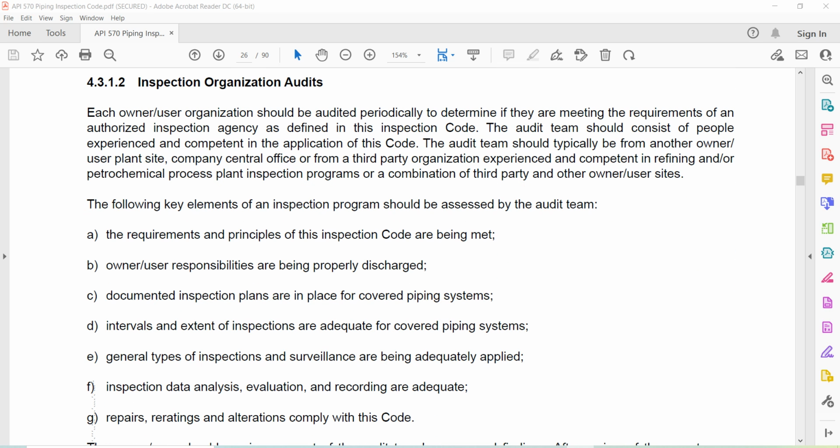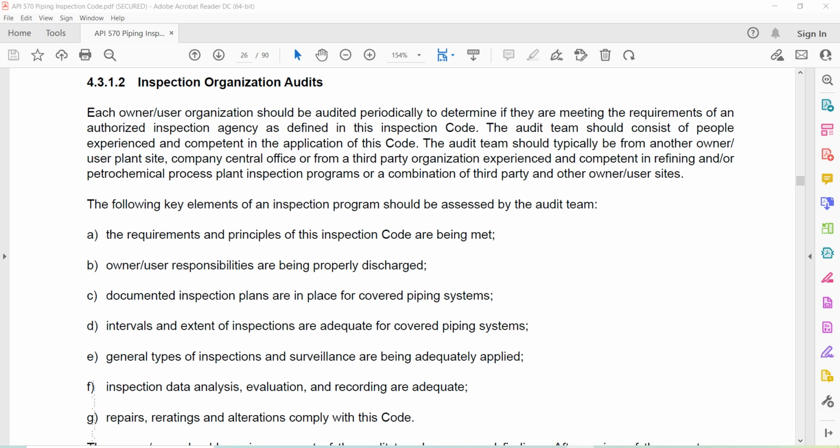4.3.1.2. Inspection organization audits. Each owner-user organization should be audited periodically to determine if they meet the requirements of an authorized inspection agency as defined in this inspection code. The audit team should consist of people experienced and competent in the application of this code. The audit team should typically be from another owner-user plant site, company central office, or from a third-party organization experienced and competent in refining or petrochemical plant process inspection programs, or a combination of third-party and other owner-user sites.